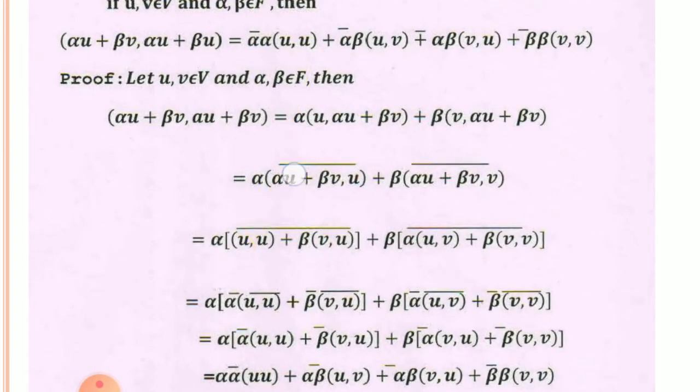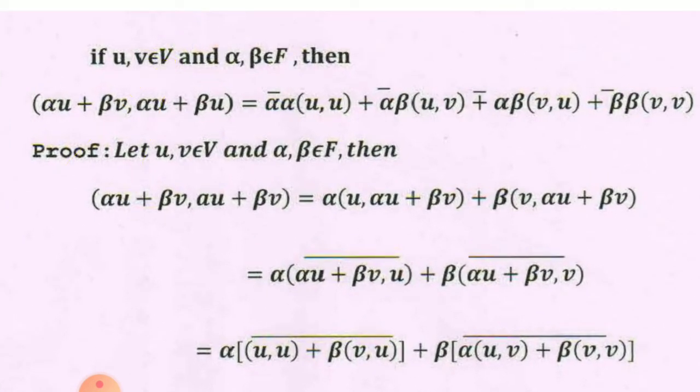Now the next result is, if u and v are elements of inner product space V and alpha, beta are elements of F, then the inner product of alpha u plus beta v with itself is equal to alpha alpha bar inner product of u, u plus alpha beta bar inner product u, v plus alpha bar beta inner product v, u plus last term is beta beta bar inner product of v, v itself. This is the result.